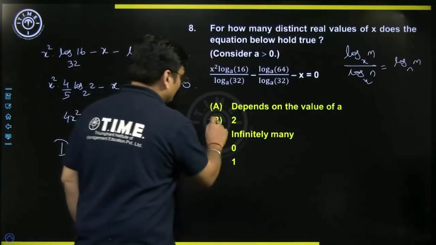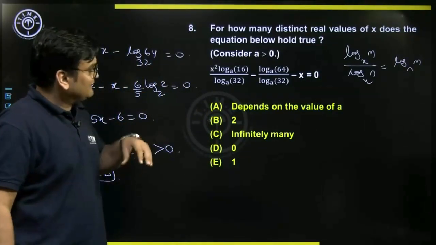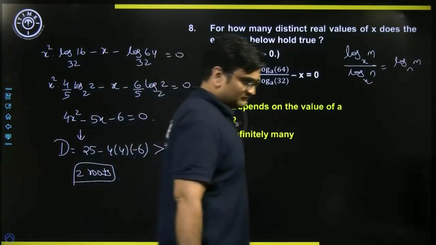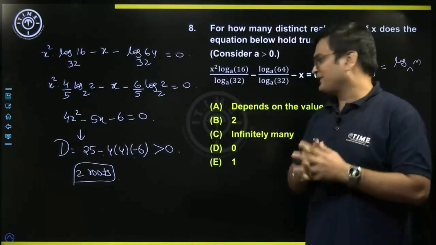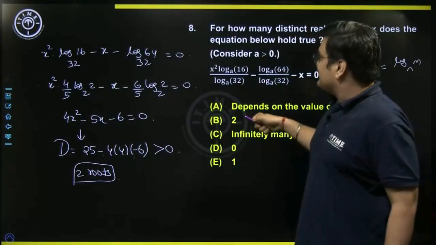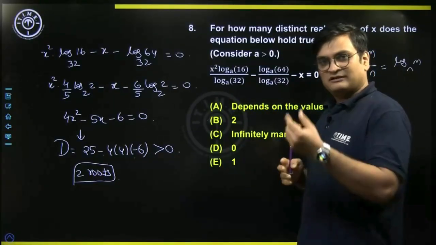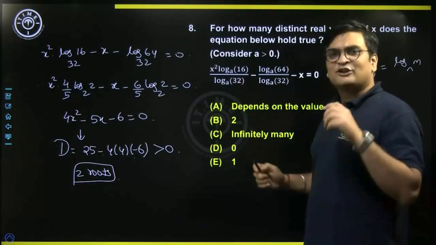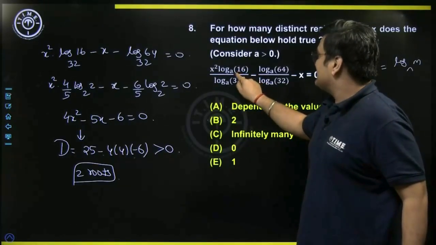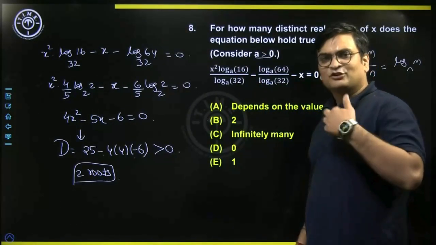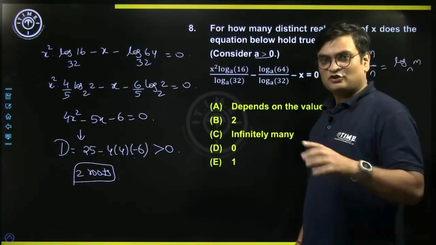So option choice B could be the answer, but there is one more option given to us, depends on the value of A. See, here there is some ambiguity. I would like to give you both the aspects. When A is written in the base in the given equation, we know that in a logarithm the base can never be 1. So it is understood that the base A, when he says it is greater than 0, of course it should be positive, but it should not be 1 also.